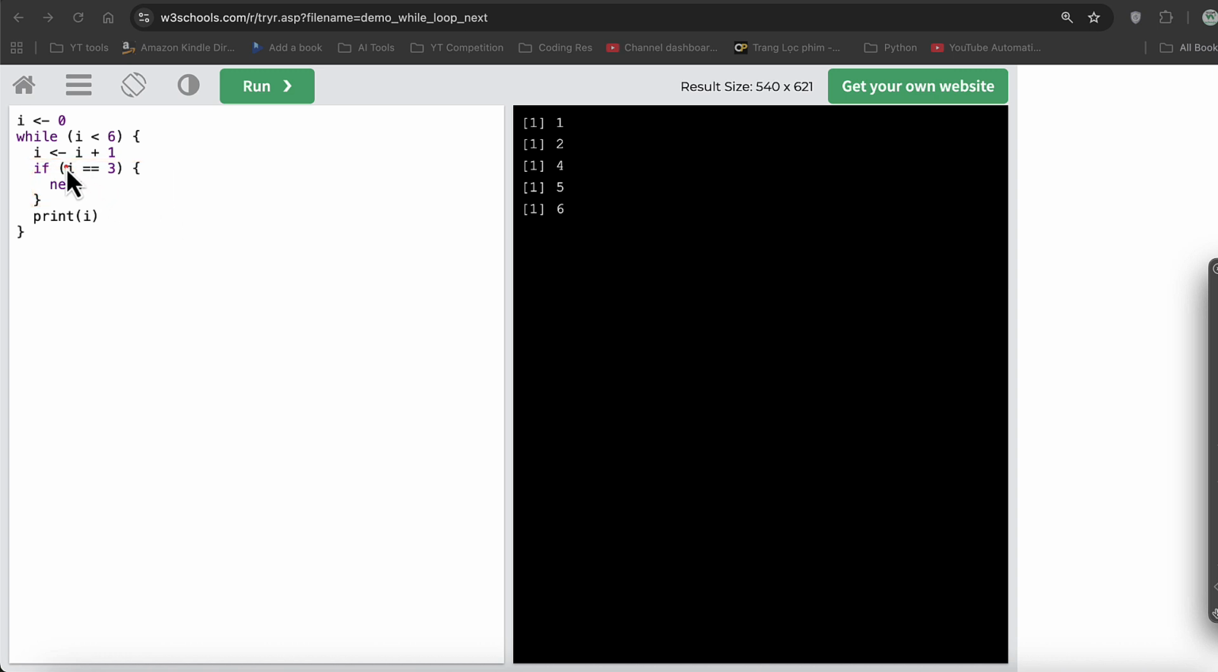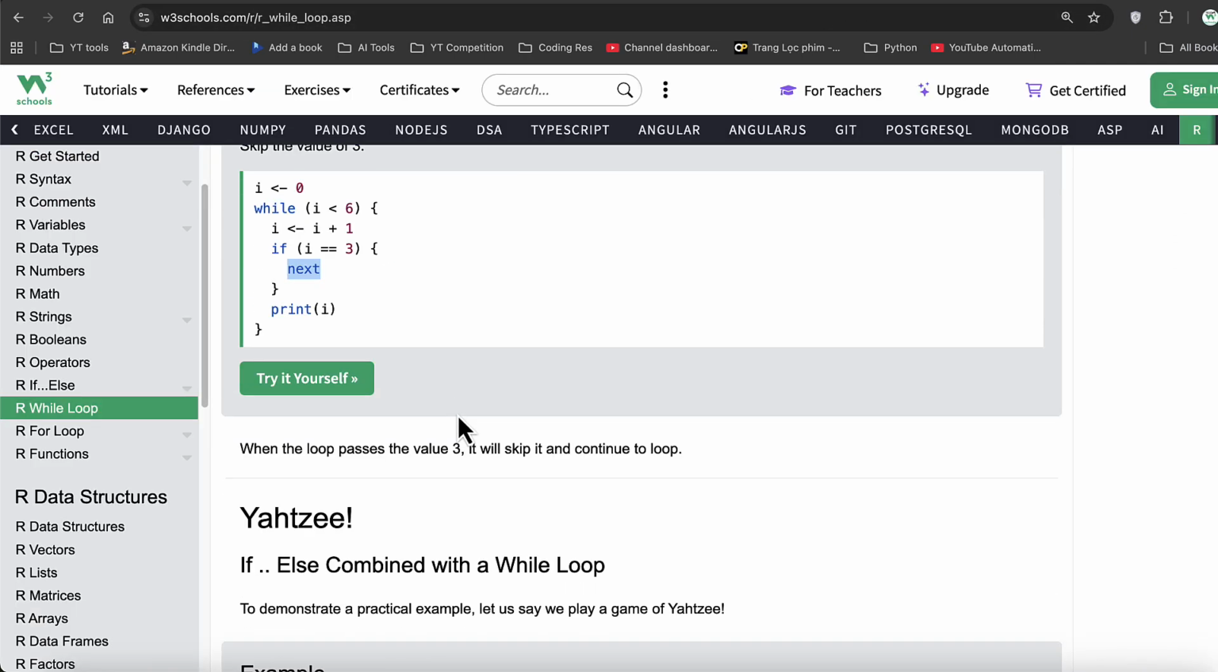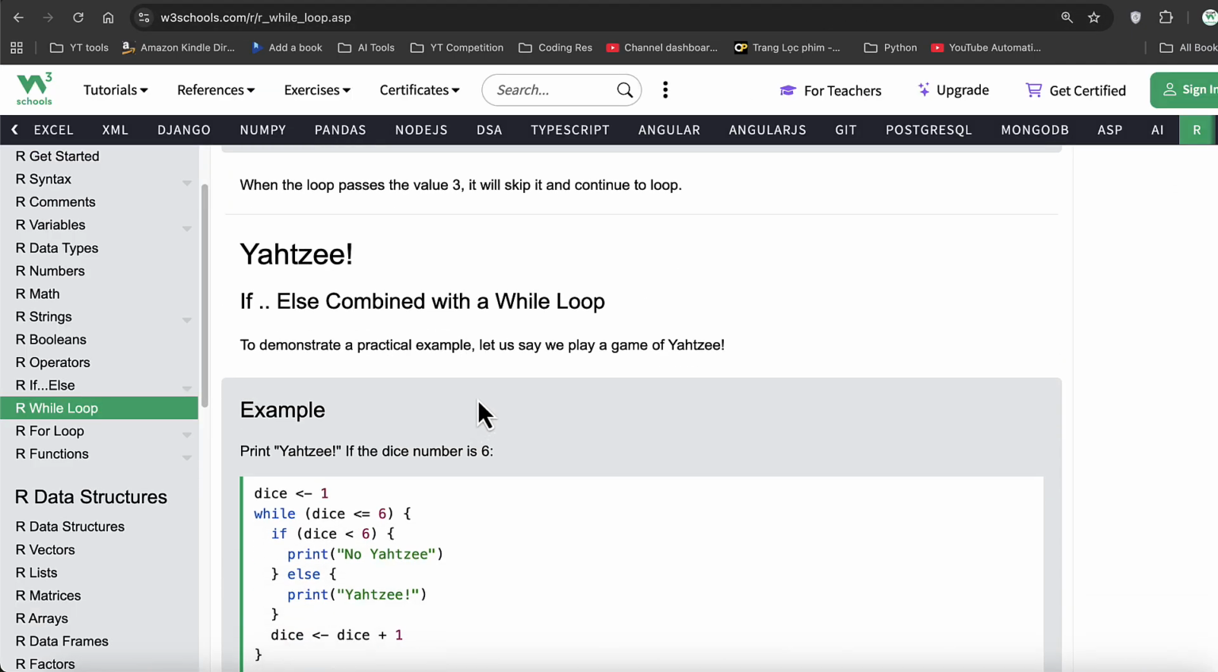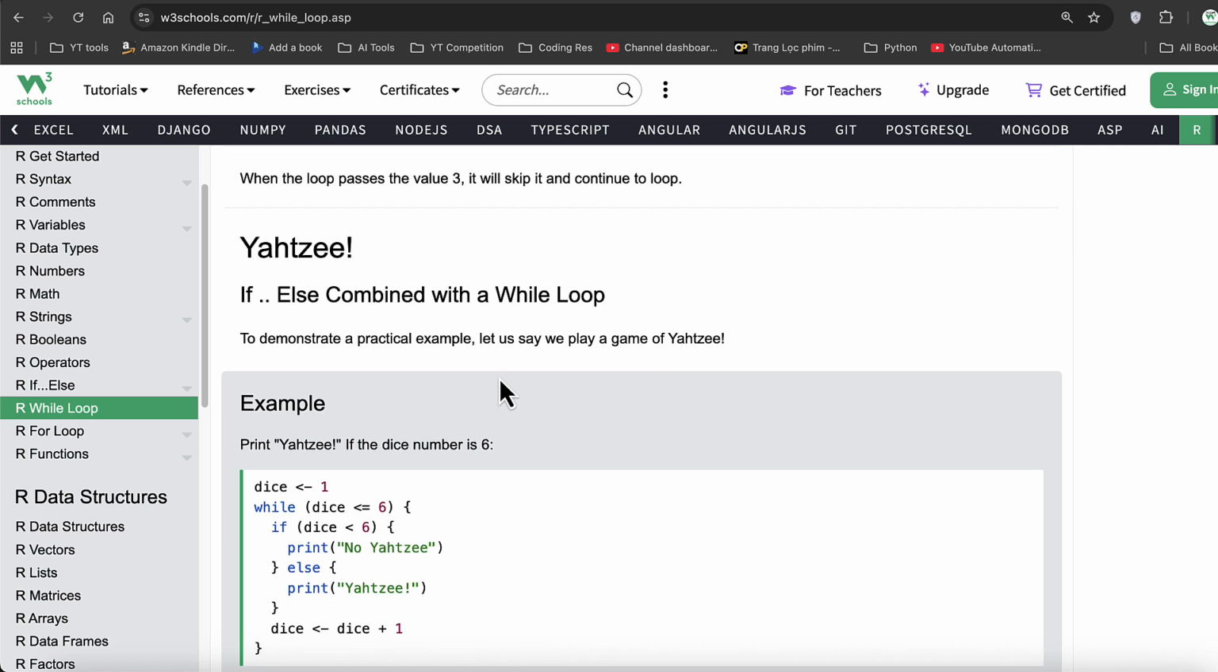So if the value of i is met with respect to 3, just skip that value, don't print it. So this next allows us to do that. Hence we have that value skipped here. Make sense? A little bit, right? So wherever we need to do that, basically we go with that. So if else combined with the while loop.